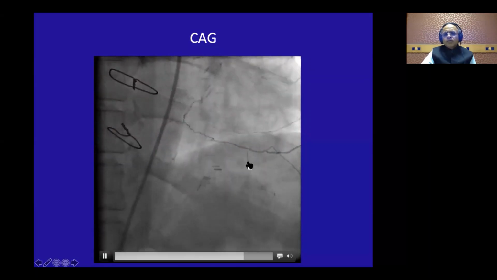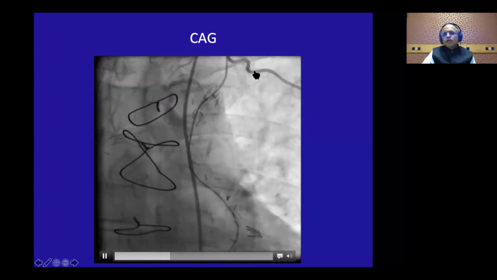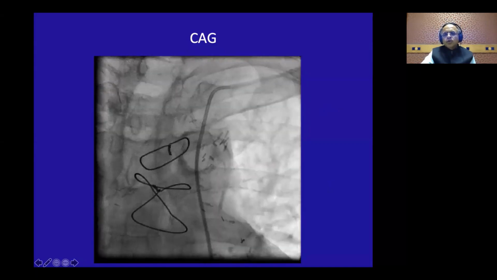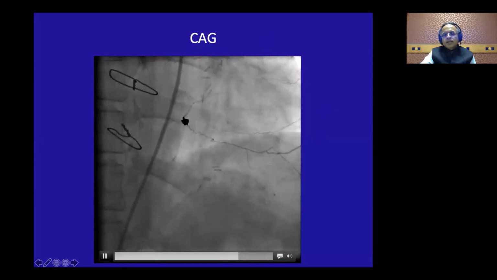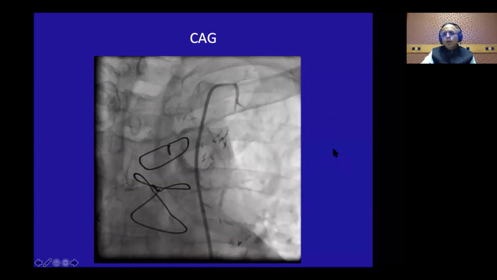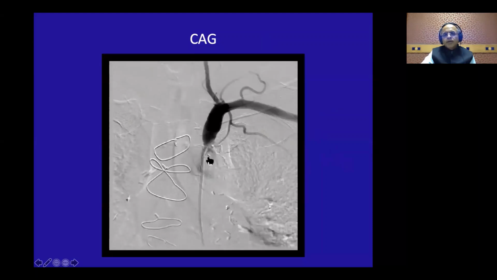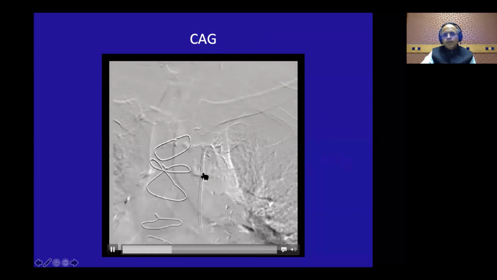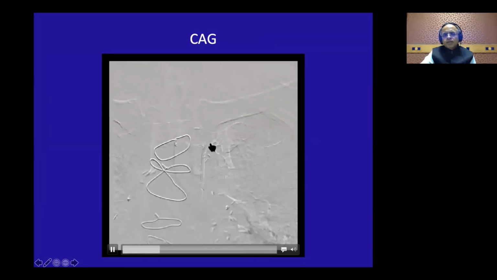Now, one would say that there is one intercostal vessel which is causing some kind of a steal from the LIMA, but that should not cause this. But suddenly we realized that the LIMA catheter was showing a very, very low pressure. You come down here and take a shot in the subclavian artery, and there is a very tight 90% stenosis in the left subclavian artery. So that means the LIMA territory ischemia was related to the subclavian artery disease.